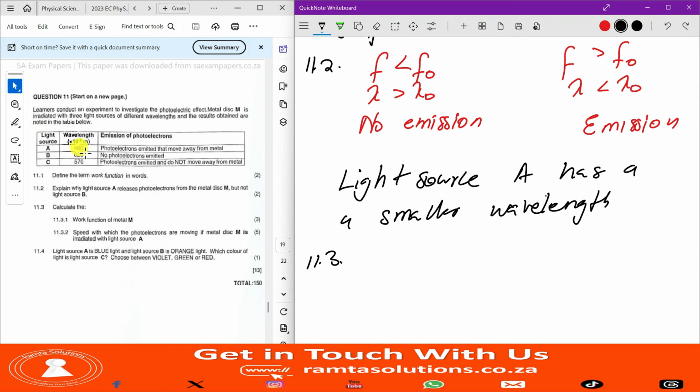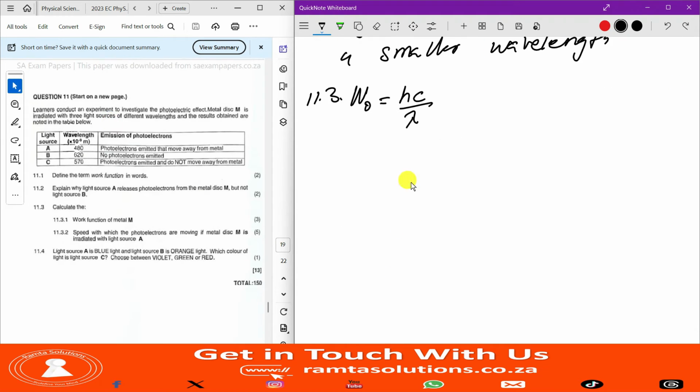With what I'm seeing here, at light source C, the wavelength here says at this wavelength, photoelectrons are emitted but do not move away from the metal. They are not ejected. That means they have no kinetic energy. And since they have no kinetic energy, this is therefore the work function. And we are not given a frequency, so we will use speed of light over wavelength instead of frequency.